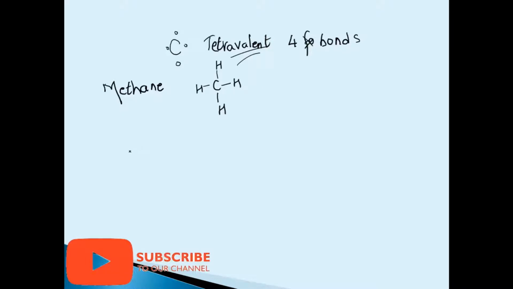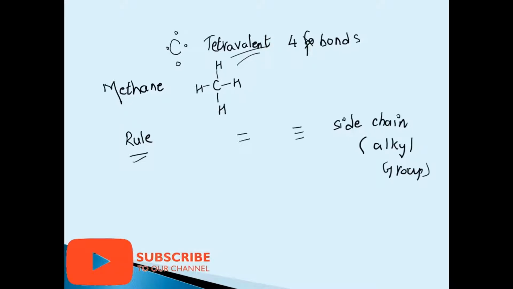Now we proceed with the naming. Before we proceed, we should first remember the rule that whenever we are naming a hydrocarbon, we have to see whether there is a double bond, whether there is a triple bond, whether there is a side chain or not. Now, what does a side chain mean? The alkyl group. I shall do the alkyl group explanation later in this video. We always move first by numbering.